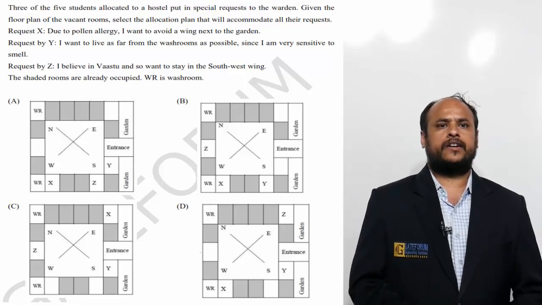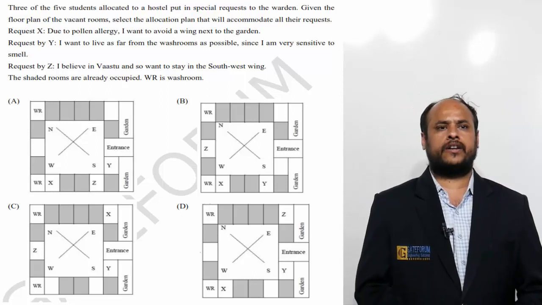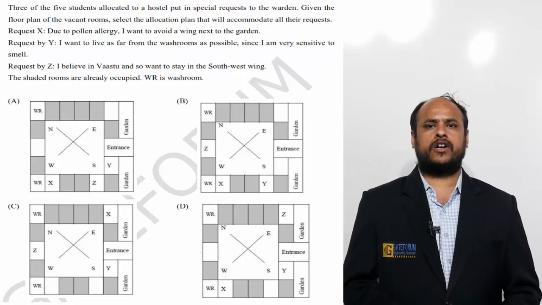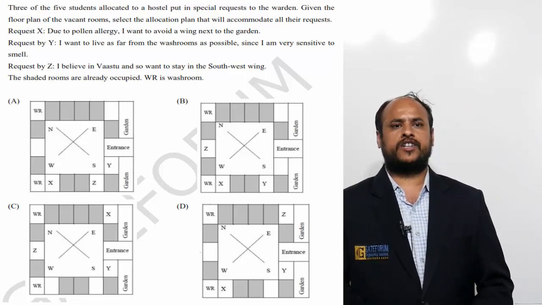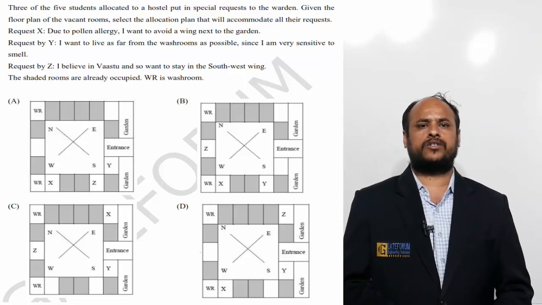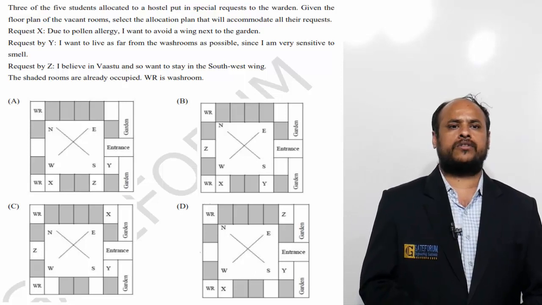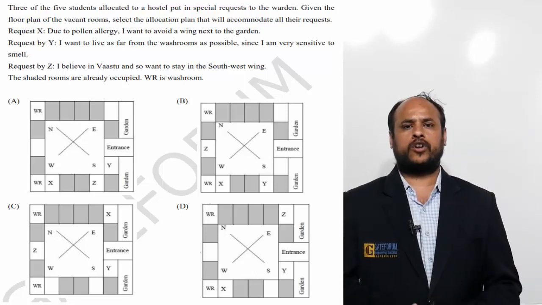Request by X. Due to pollen allergy, I want to avoid a wing next to the garden. Request by Y. I want to live as far from the washrooms as possible since I am very sensitive to smell. Request by Z. I believe in Vastu and so want to stay in the southwest wing. The shaded rooms are already occupied. WR is washroom. Here some 4 options are given.